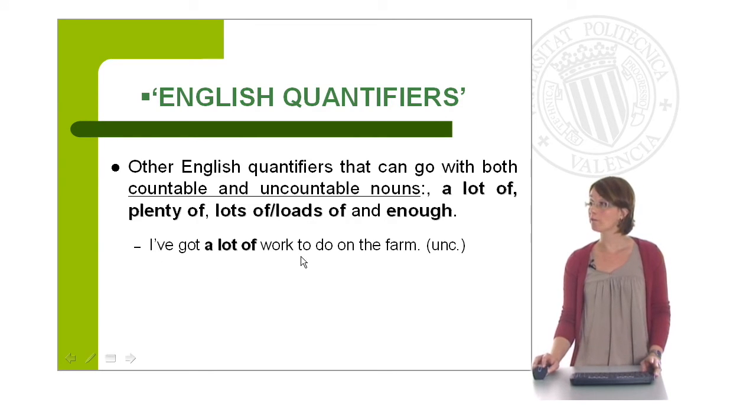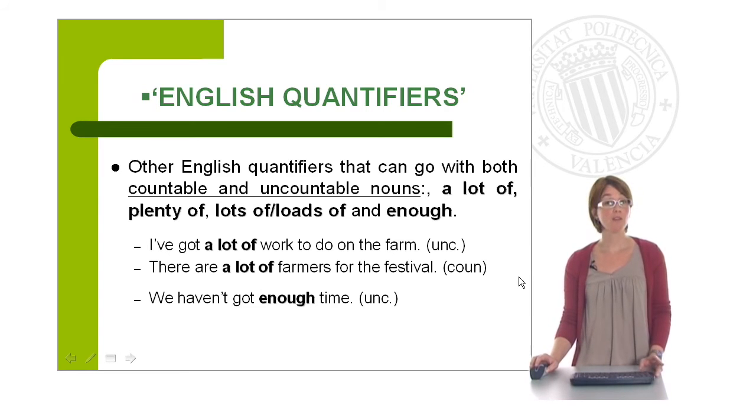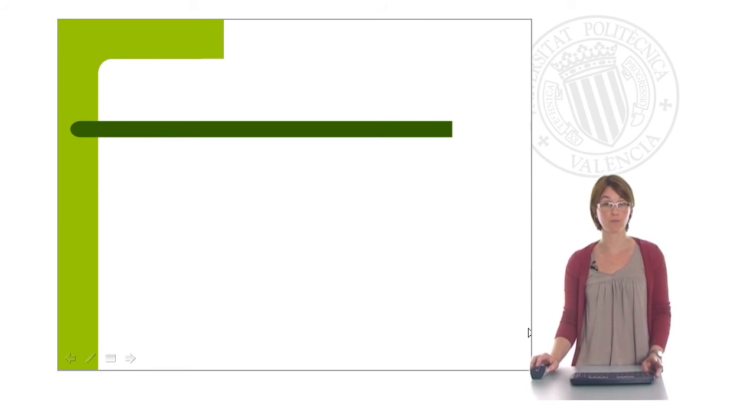I've got a lot of work to do on the farm. In this case, a lot of work is used with an uncountable noun. There are a lot of farmers for the festival. In this case, farmers is a countable noun. We haven't got enough time. Again, enough is used with time, which is an uncountable noun. Or, there are enough packets of rice here. Notice that enough is used with packets, which is in this case a countable noun.